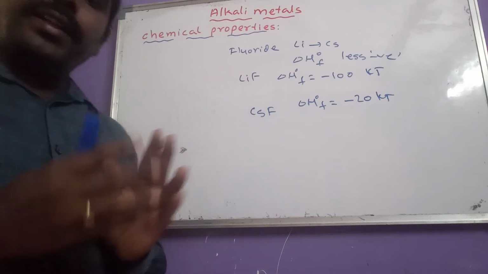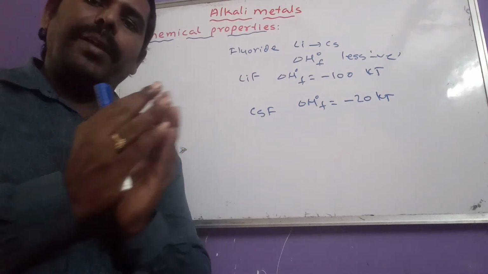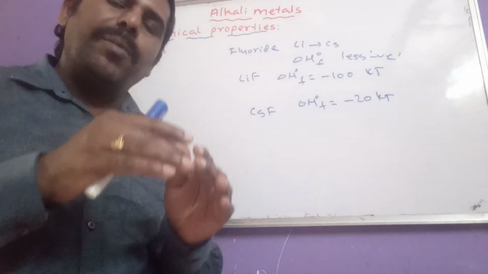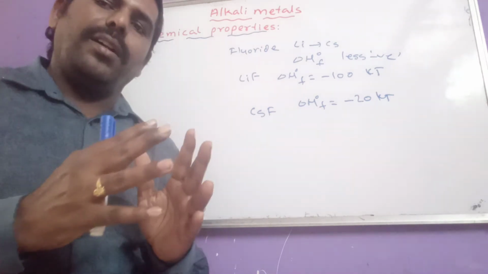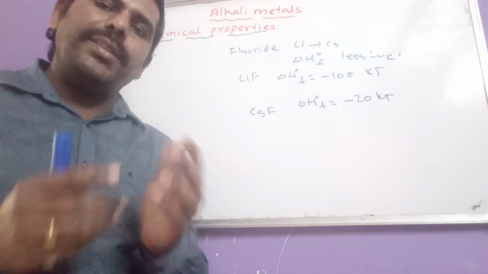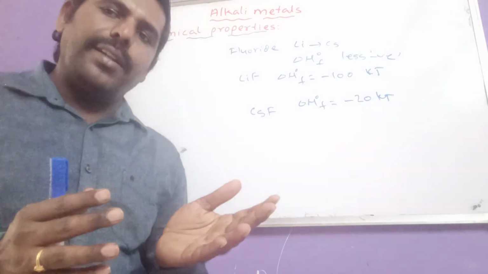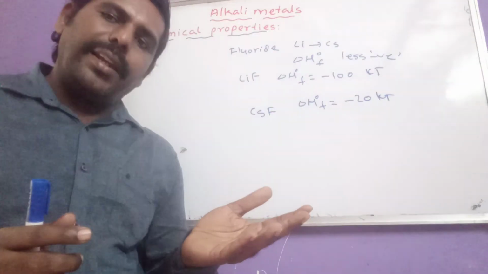If you consider lithium and fluorine, both have smaller atomic size. That means between smaller atomic size elements, the bond is stronger. One easy formula is there here: smaller cation stabilizes smaller anion, larger cation stabilizes larger anion.